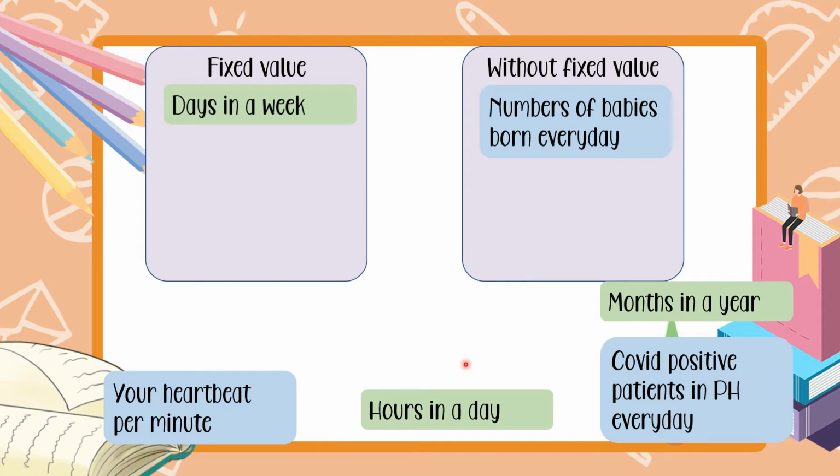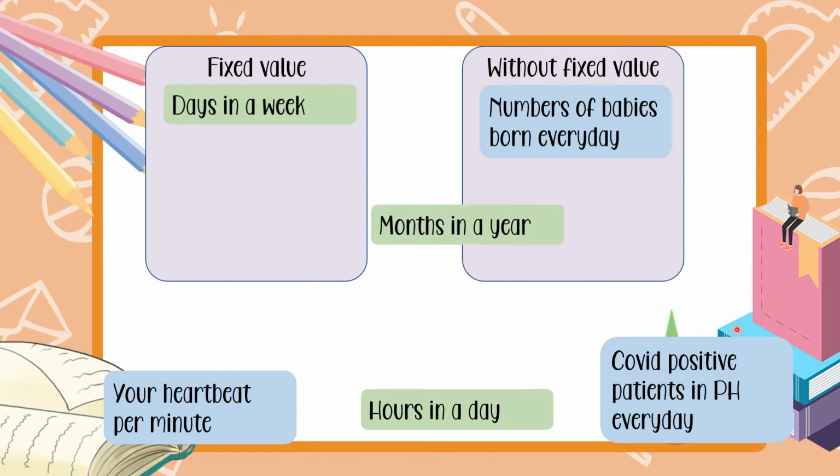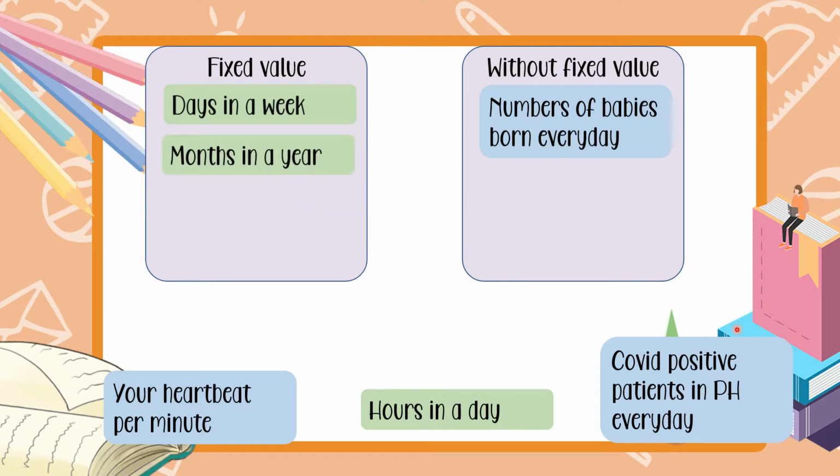Next, we have months in a year. Okay? So, in this year, 2021, there are 12 months. Okay? And then last year, 2020, meron pa rin tayong 12 months. Next year, sa 2022, 12 months pa rin. So, basically, pare-parehong 12 months. So, ilalagay natin siya doon sa may fixed value.